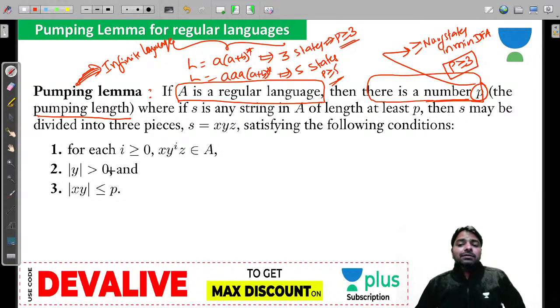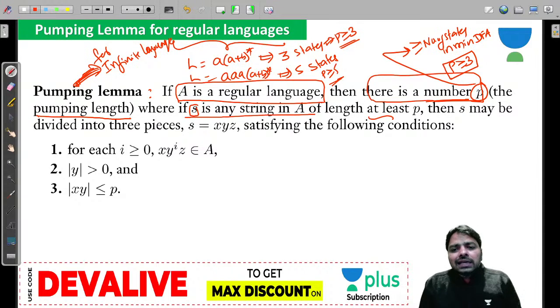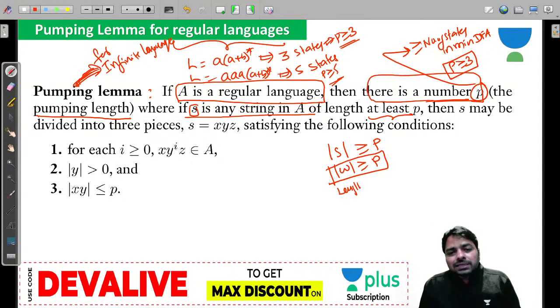So we are talking about infinite languages, and that too regular ones. And if S is any string in A, the assumption is that the length of S is at least P, so the length of S should be greater than or equal to P. Length of S and length of W are the same. It is the length of any string you take; you can take any string from the given language.